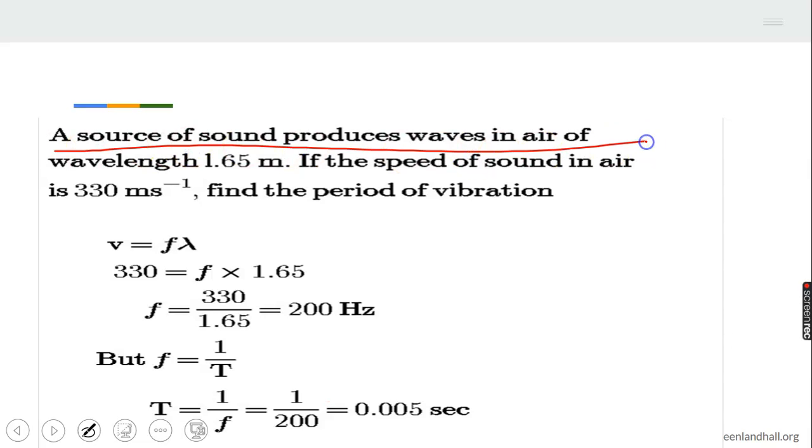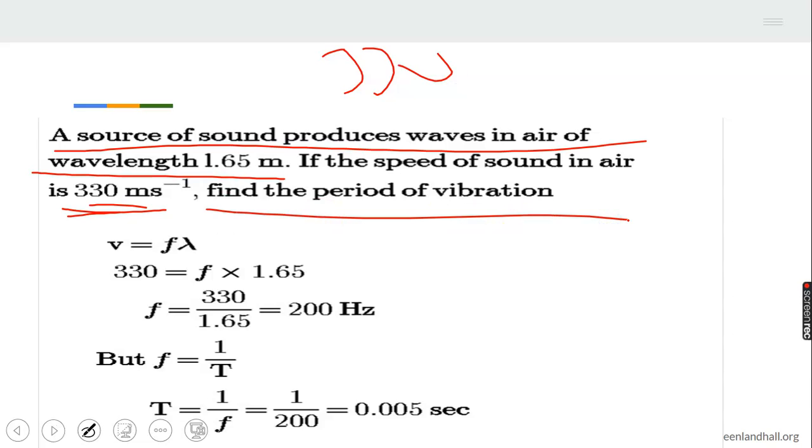Now, a source of sound produces sound waves in air of wavelength 1.6 meters. If the speed of sound in air is 330 meters per second, the speed of sound is always constant, always 330 meters per second, unless otherwise stated. Find the period of the vibration. First of all, we use our wave equation, which is V equals F lambda.